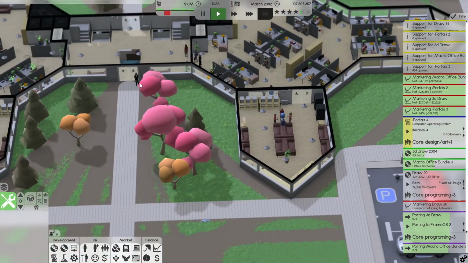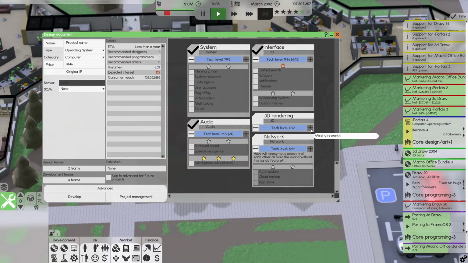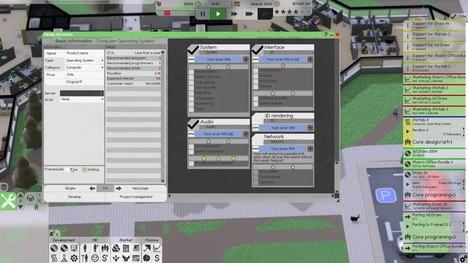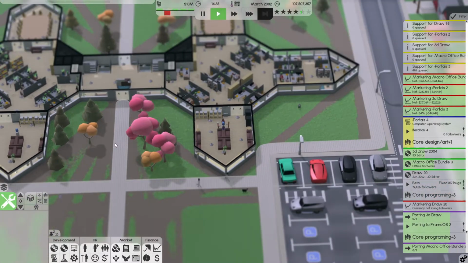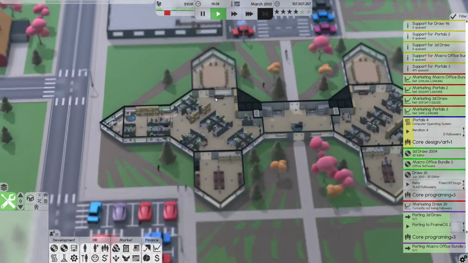The other note was from Sports Soul Life, which made a good point about me, when I create a new software, having myself at the right tech level. I think, yes, it is naturally always at the highest tech level, although it might not be if I am using a framework. So I may have been using older tech levels on my last few products. I'm not too sure. We're going to have to make sure that is correct next time we create a product, because I do believe if you make a framework of an older tech level, it'll keep it at that older tech level, which is not great.